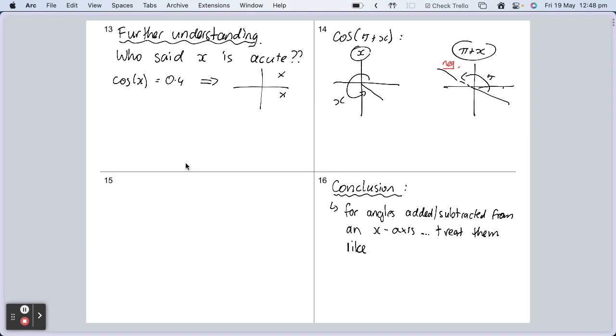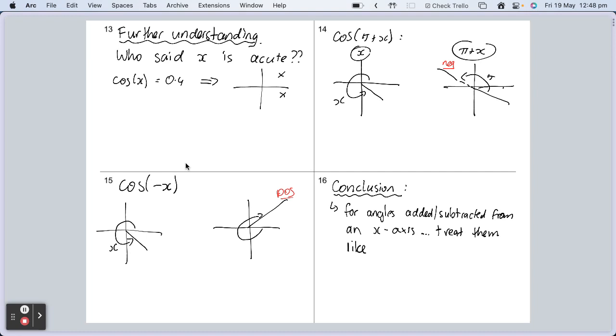Similarly, if I look at cos of negative x, x, just the same as before, is a third quadrant angle, let's say. That's x. Then going backwards is going to make it go around the other way, right? So it's going to pass through 1, 2, 3 into the fourth quadrant, but it's going to do it backwards. And what's the value of cosine in the fourth quadrant?